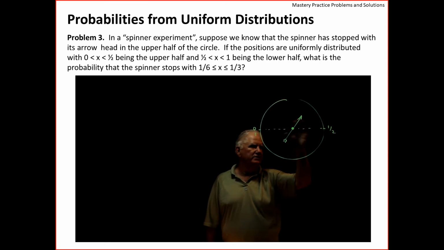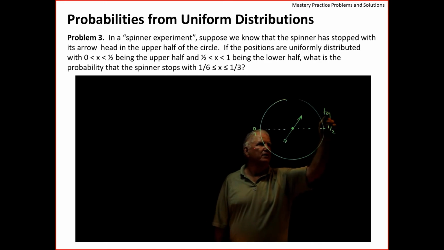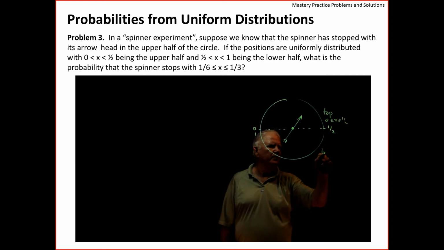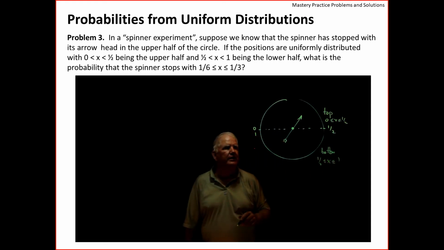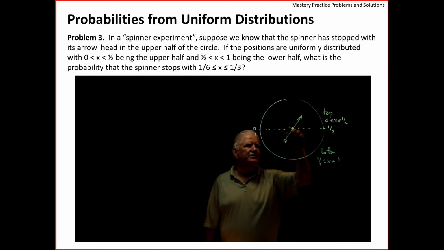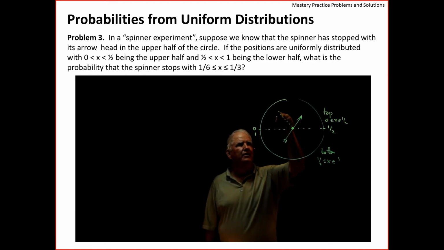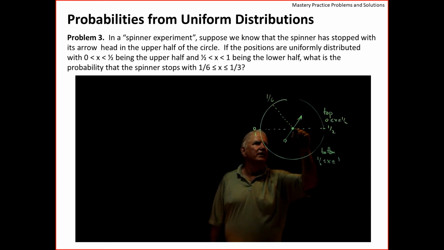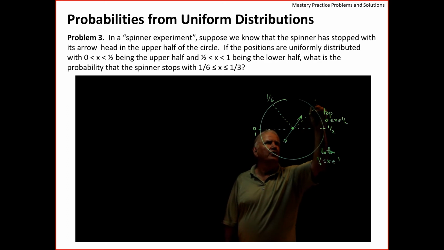One area is 0 to 1/2, so this is the top where x is between 0 and 1/2, and here's the bottom half where x is between 1/2 and 1. And it's asking about the little pie slice right here that's between 1/6 and 1/3.